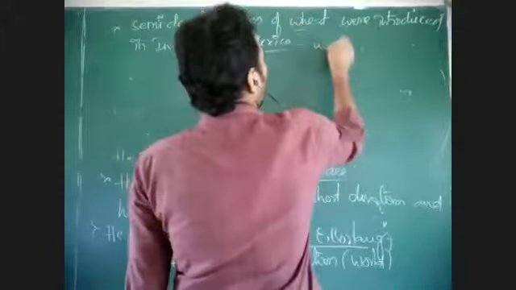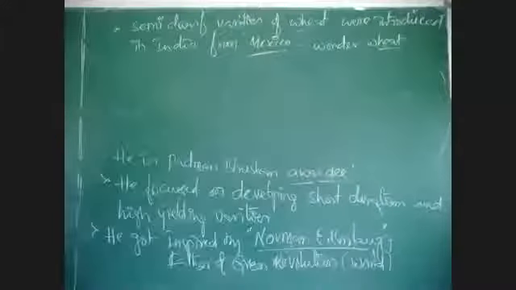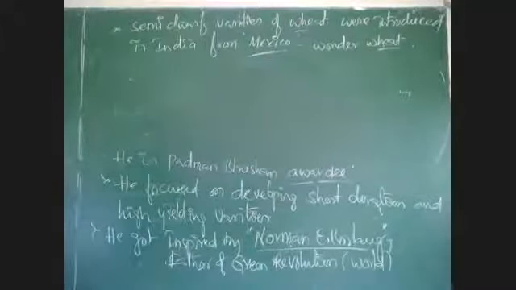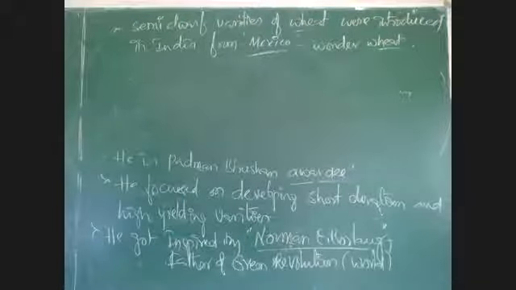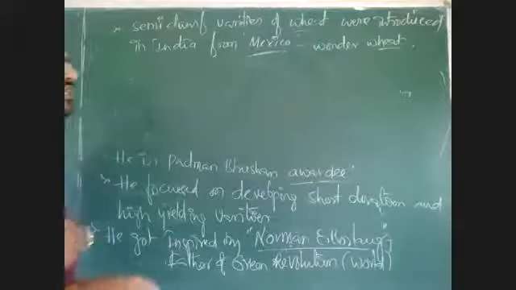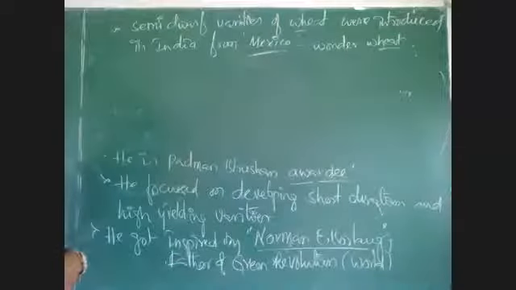This we can call wonder wheat, which can give more yield. That is developed by Norman E. Borlaug in Mexico. That is developed by an institute, the International Center for Wheat and Maize Improvements.